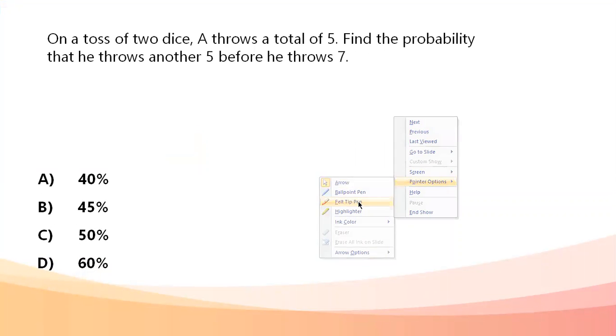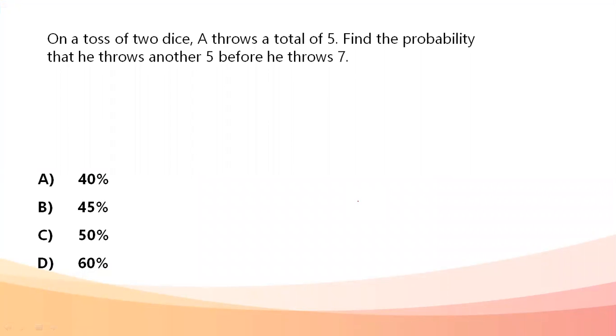On a toss of two dice, A throws a total of five. Find the probability that he throws another five before he throws seven. Okay, so we are going to deal with the sum of the dice being seven. He needs to have a 5 before he goes on to 7. So 5 can be obtained in four ways. I can have the sum of two dice as 5 in four ways, like 1 comma 4, 2 comma 3, 3 comma 2, or 4 comma 1.